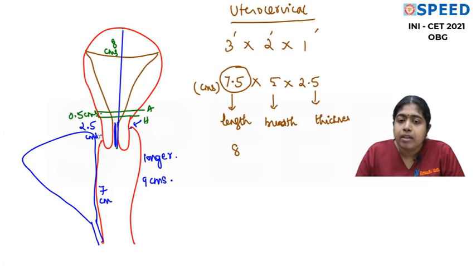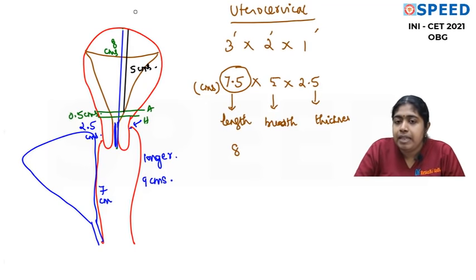So now take cervix and isthmus together, it will be 3 centimeters. So the remaining 5 centimeters we have. I hope you are able to understand. Remaining 5 centimeters we have, and that is from the fundus up to the internal os. So now this black line is 5 centimeters.